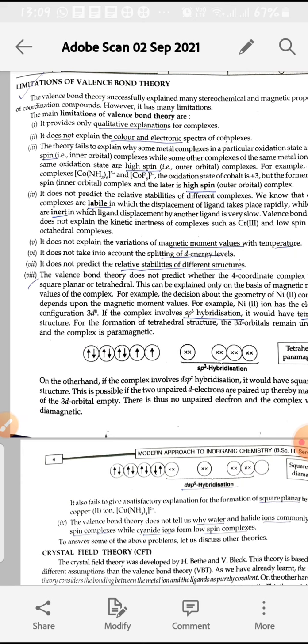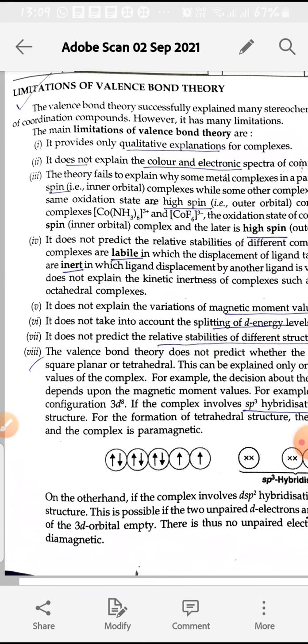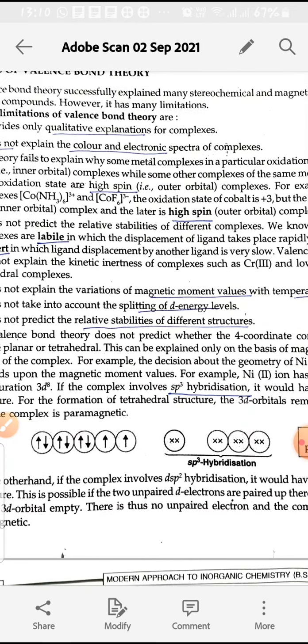Valence bond theory has some limitations, and firstly it provides only a qualitative explanation of the complexes. Qualitative, no quantitative explanation, as there is no energy. You have discussed only hybridization, sp3, sp2, sp, these hybridizations. Only qualitative explanation, no quantitative explanation, meaning no energy determination. So it provides only a qualitative explanation for the complexes. Second point is it does not explain the color and electronic spectra of complexes.